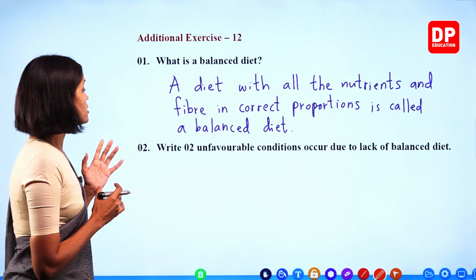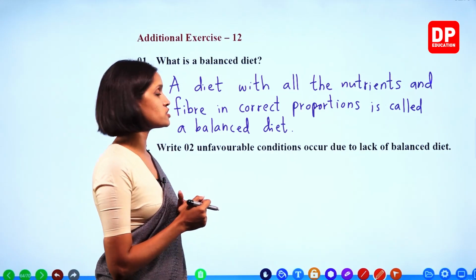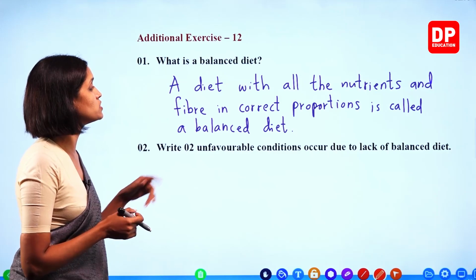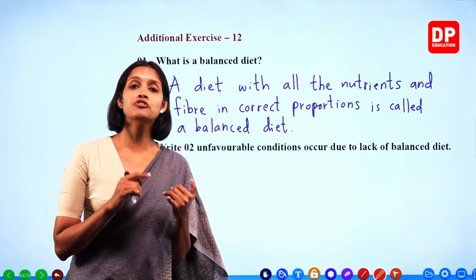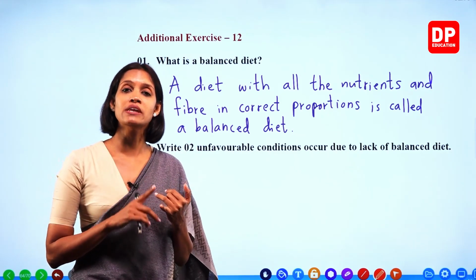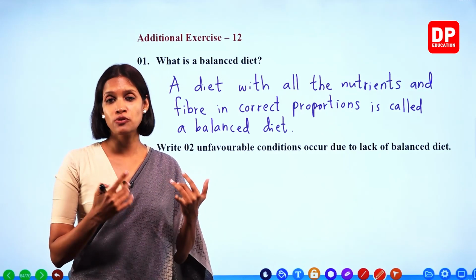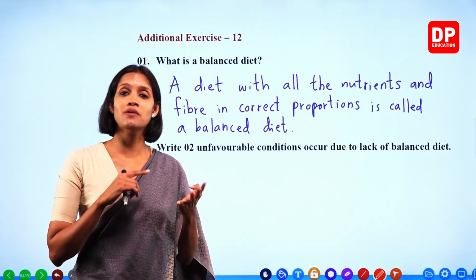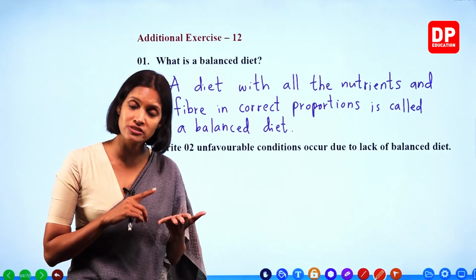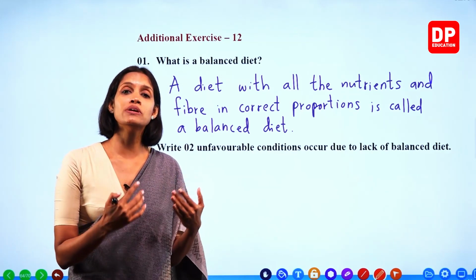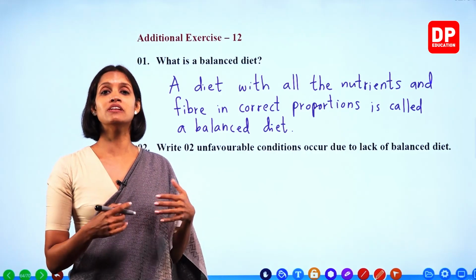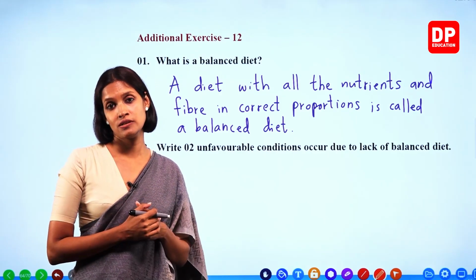Number 2. Write 2 unfavorable conditions that occur due to lack of a balanced diet. If you do not eat correct amounts of energy giving food, you will not have energy to do your day-to-day activities. Right? You will become very lethargic. You will always feel tired. Okay? If you don't eat the protein containing food, it will affect your growth, poor growth.